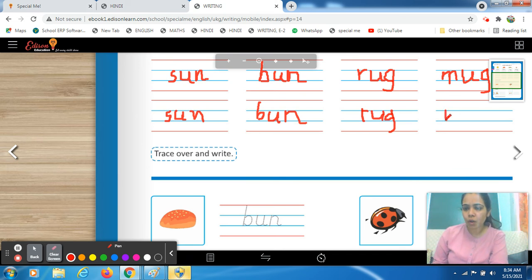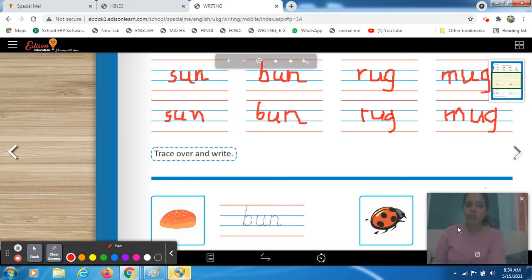M sound comes from M. M, A, mug. Okay, so this one is done.